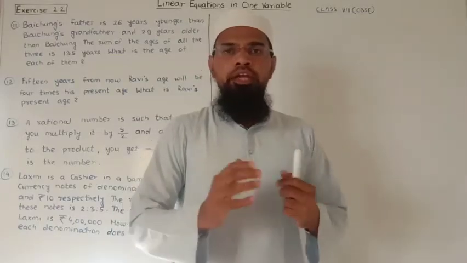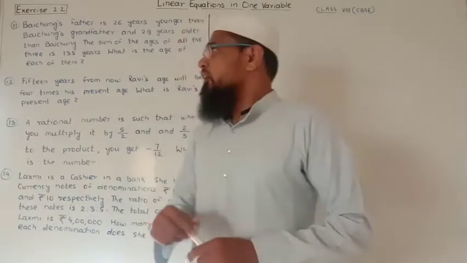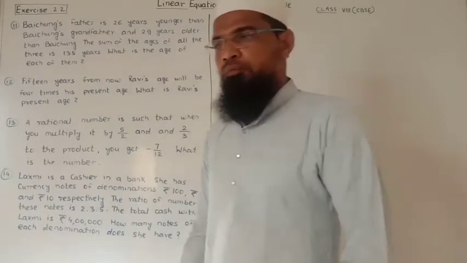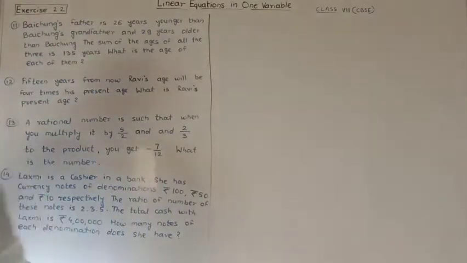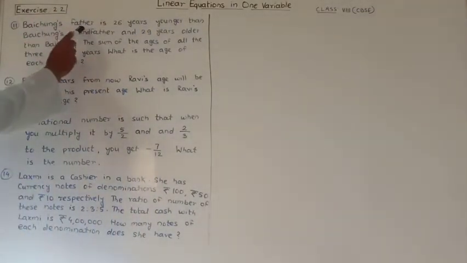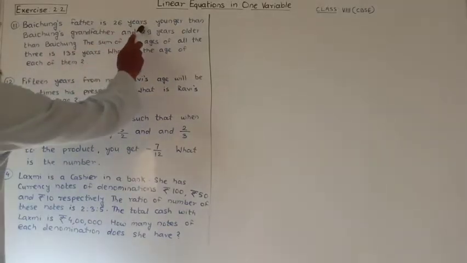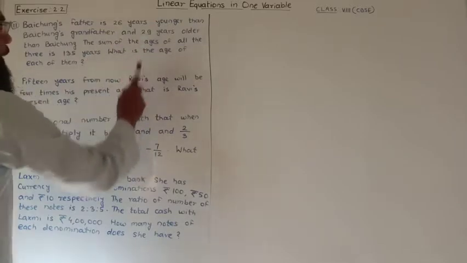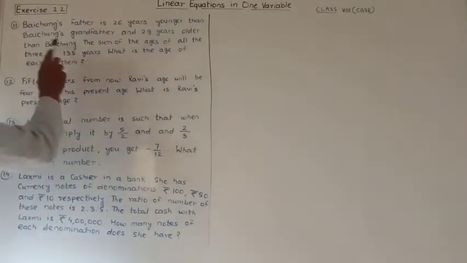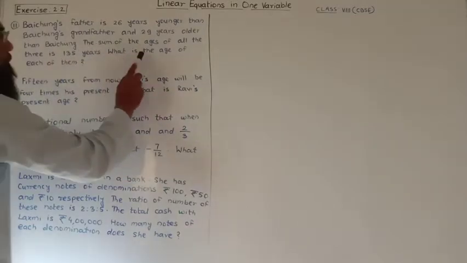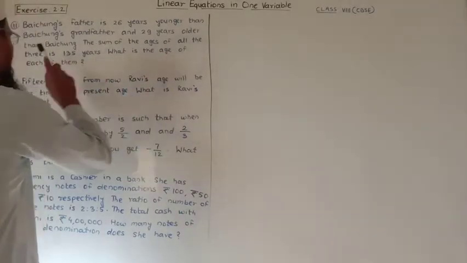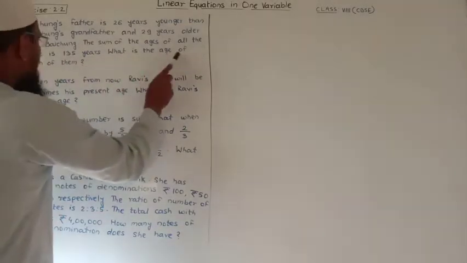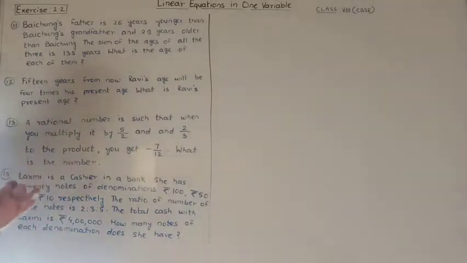Students, today we are starting question number 11 of exercise 2.2. So what is the question here? Baichung's father is 26 years younger than Baichung's grandfather and 29 years older than Baichung. The sum of the ages of all the three is 135 years. What is the age of each of them?